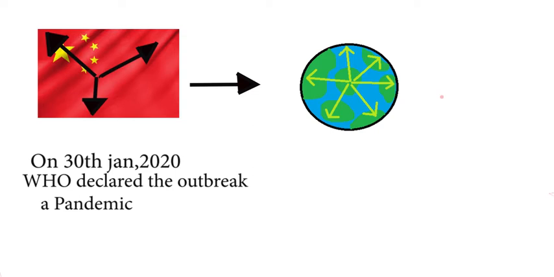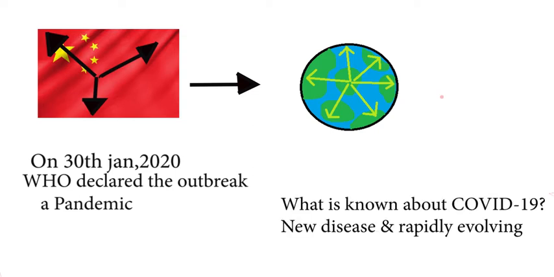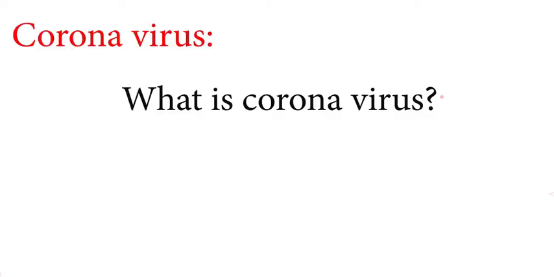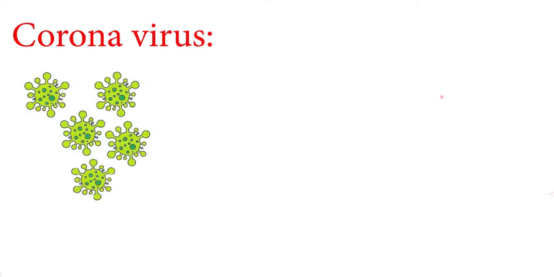Further, we will take a look at what is currently known about COVID-19. Keep in mind this is a new disease, and what is known is rapidly evolving and might change in future. So, what is coronavirus? Coronavirus is a large group of viruses. Since December 2019, it has caused many deaths.